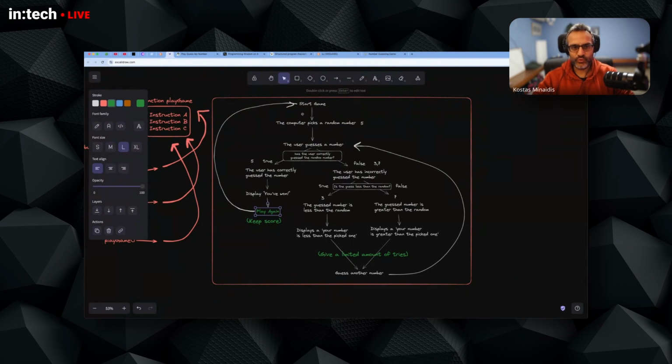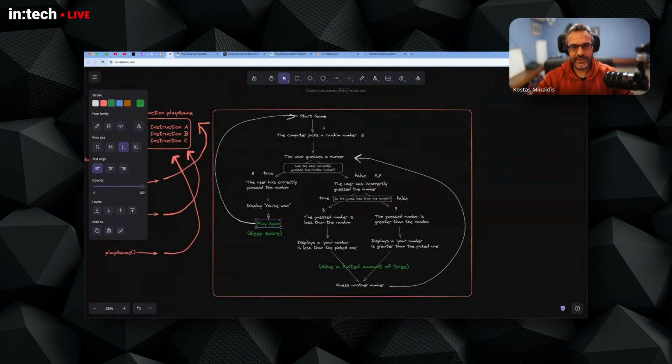So it makes sense to create a function and put all the game logic in a function so that we can say function play game, right? So we enclose all this code inside the function. And then when we want to start the game, we say play game.